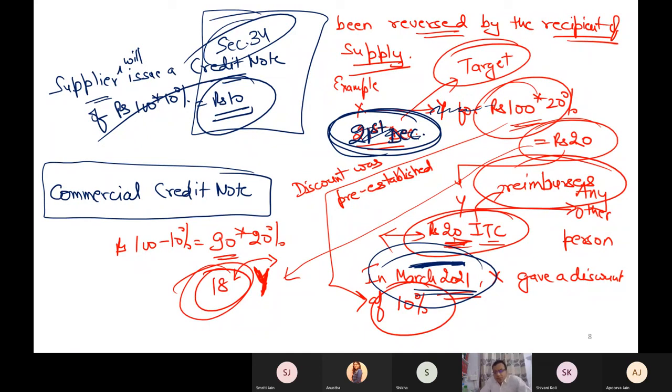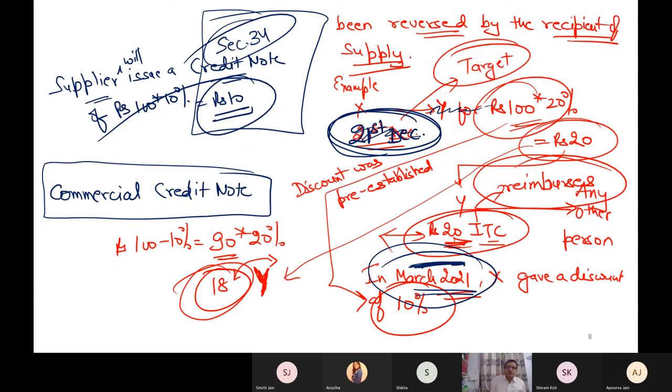A credit note of GST laws is nothing but just like a tax invoice. But a commercial credit note doesn't take the government into consideration. The government has no role to play in a commercial credit note. So when a sudden discount is given after the supply has been effected, the government says we are not going to lose our GST. It is between you and the recipient.